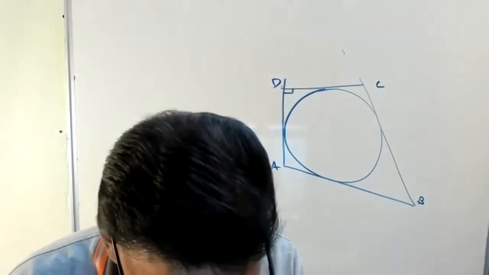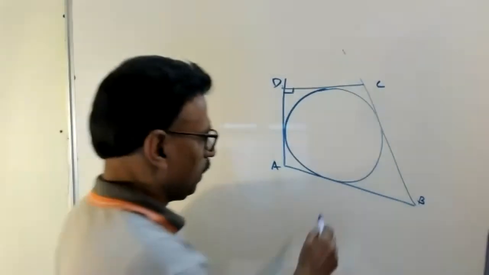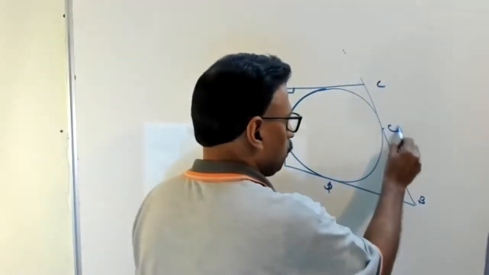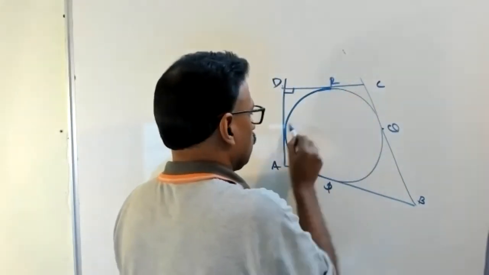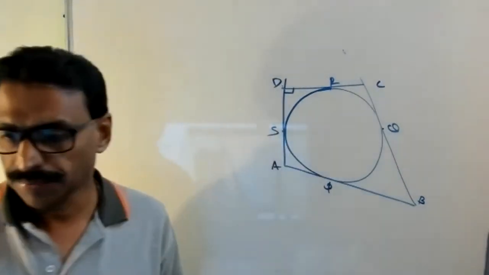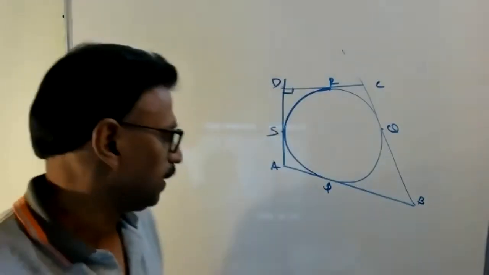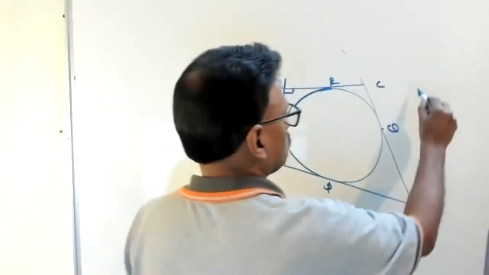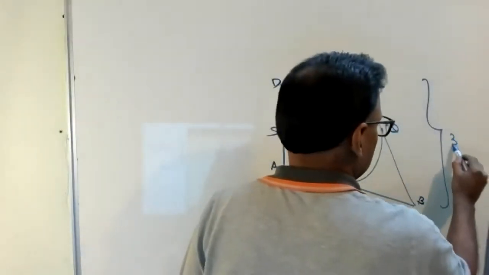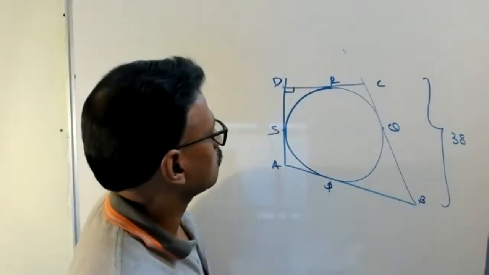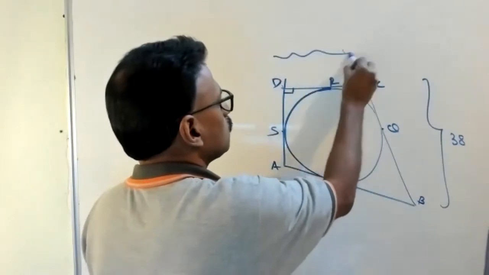The circle touches the sides AB, BC, CD, DA at P, Q, R, S. Here is P, here is Q, here is R, here is S. Then BC is 38, this side is 38. CD is 25, this length is 25.